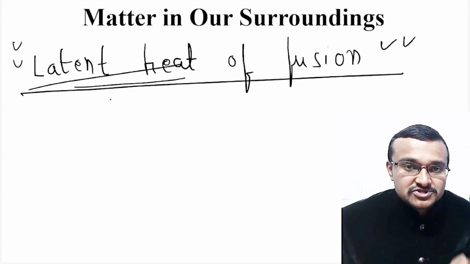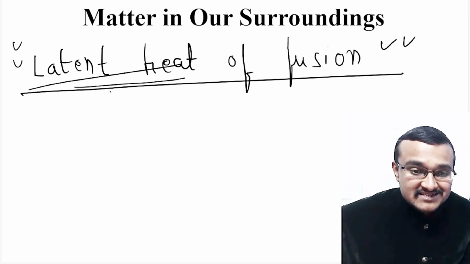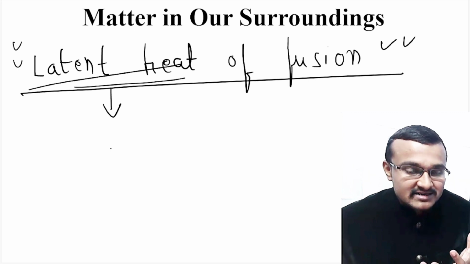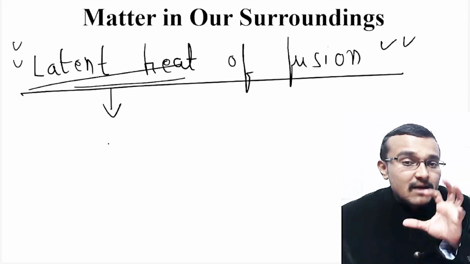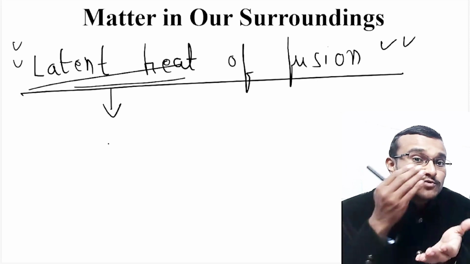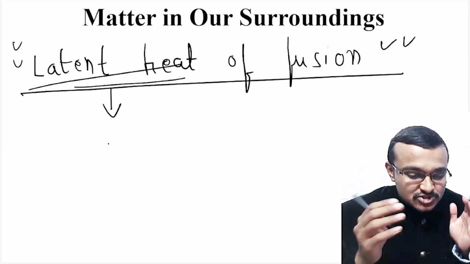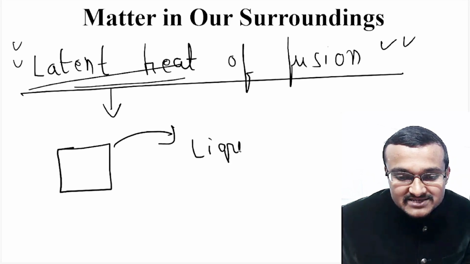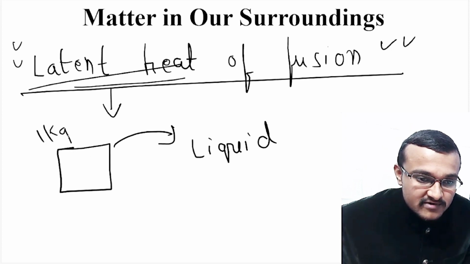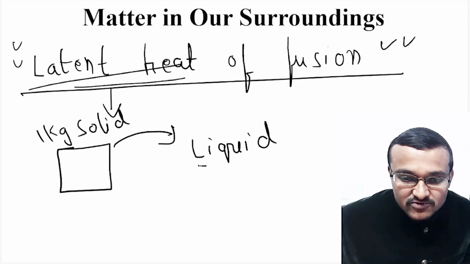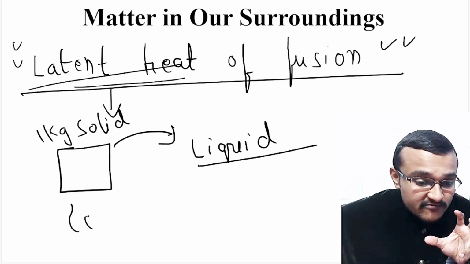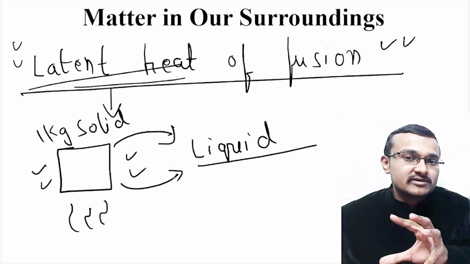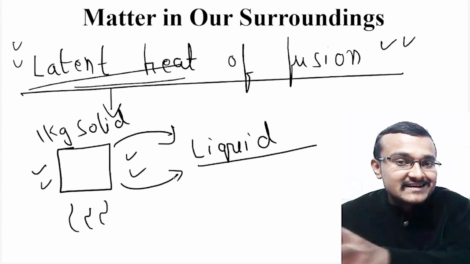So latent heat of fusion is that particular latent heat which is required, that means the hidden heat which is absorbed by the ice. How much heat are you supplying to convert 1 kg of solid into liquid? Let's assume you have 1 kg of solid, and it is converting into liquid. How much heat is this solid absorbing to get converted into liquid? That is the latent heat of fusion.